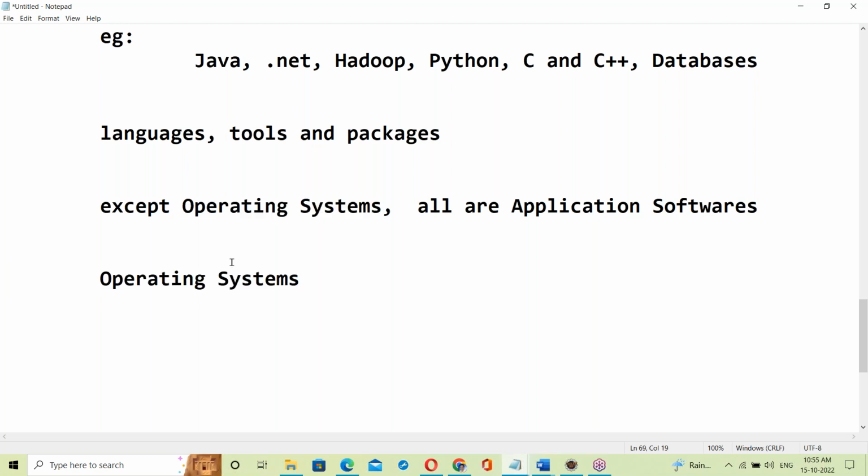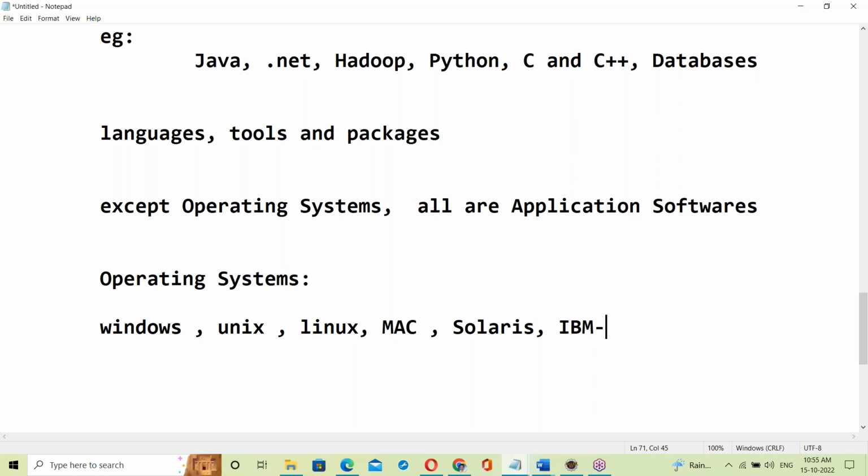So what are the operating systems here? Windows is an OS, right? Next Unix OS, Linux OS, Mac OS, Solaris.